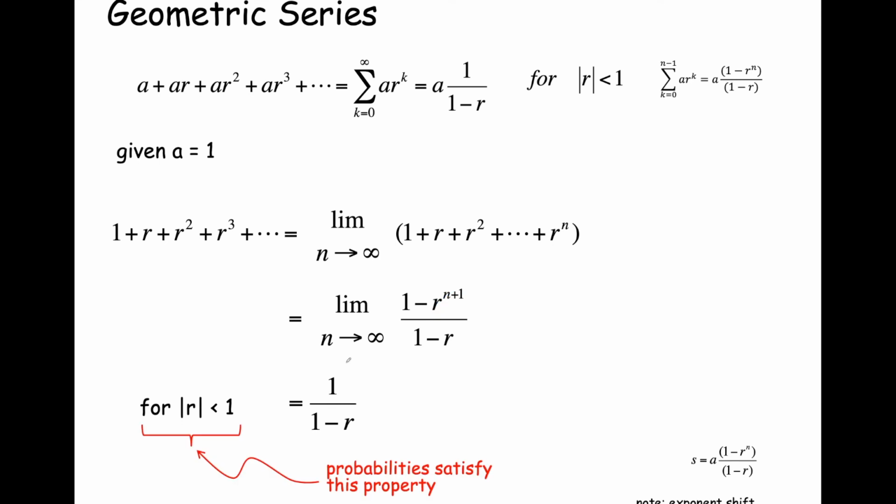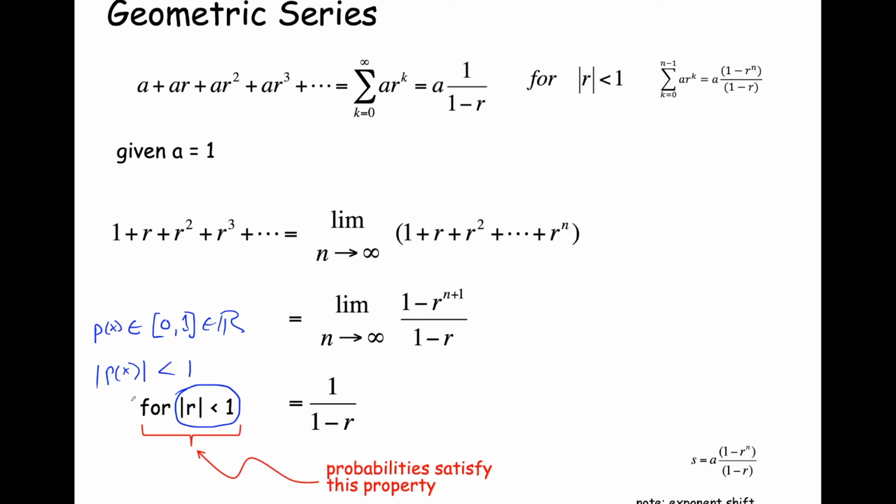Now, of course, what does this have to do with probability and total probability? Well, remember, a probability satisfies this property. A probability, p of x, is in the range between 0 and 1 on the real number line. And as such, the magnitude of any probability is going to be less than 1.